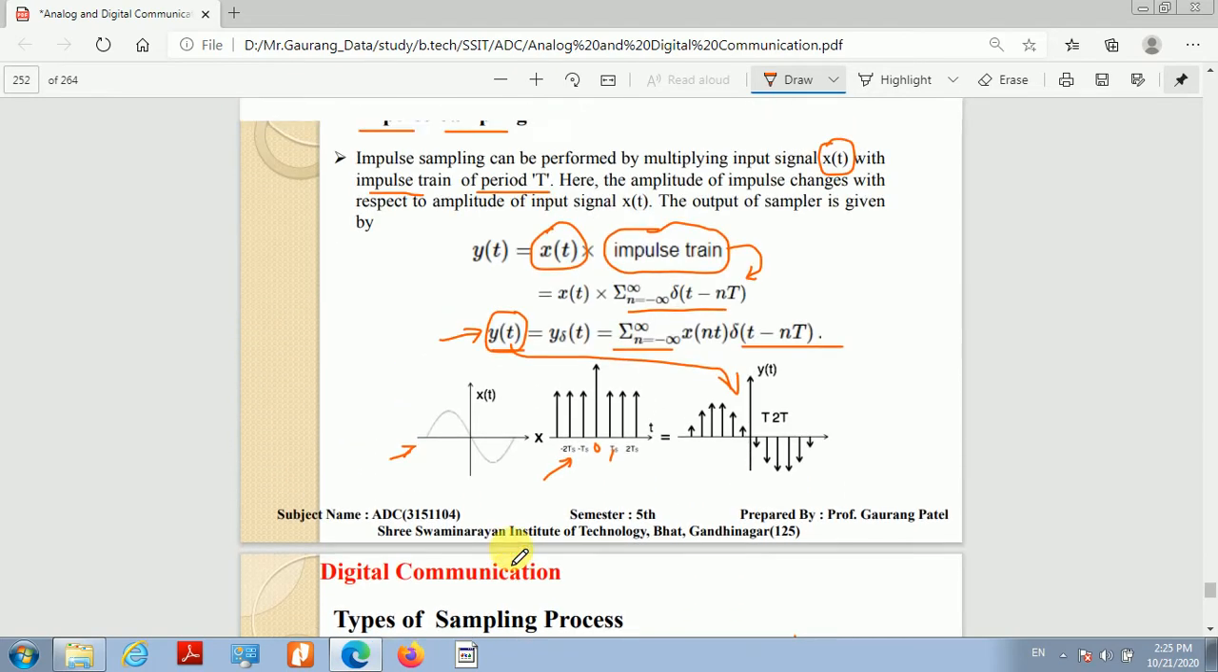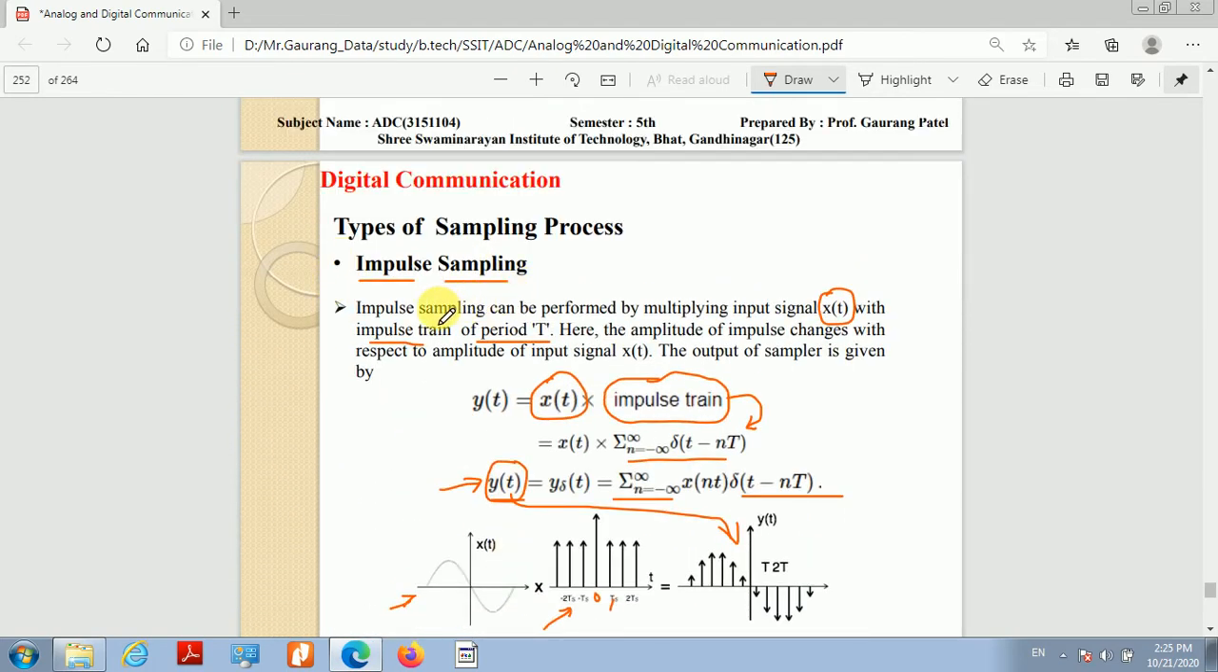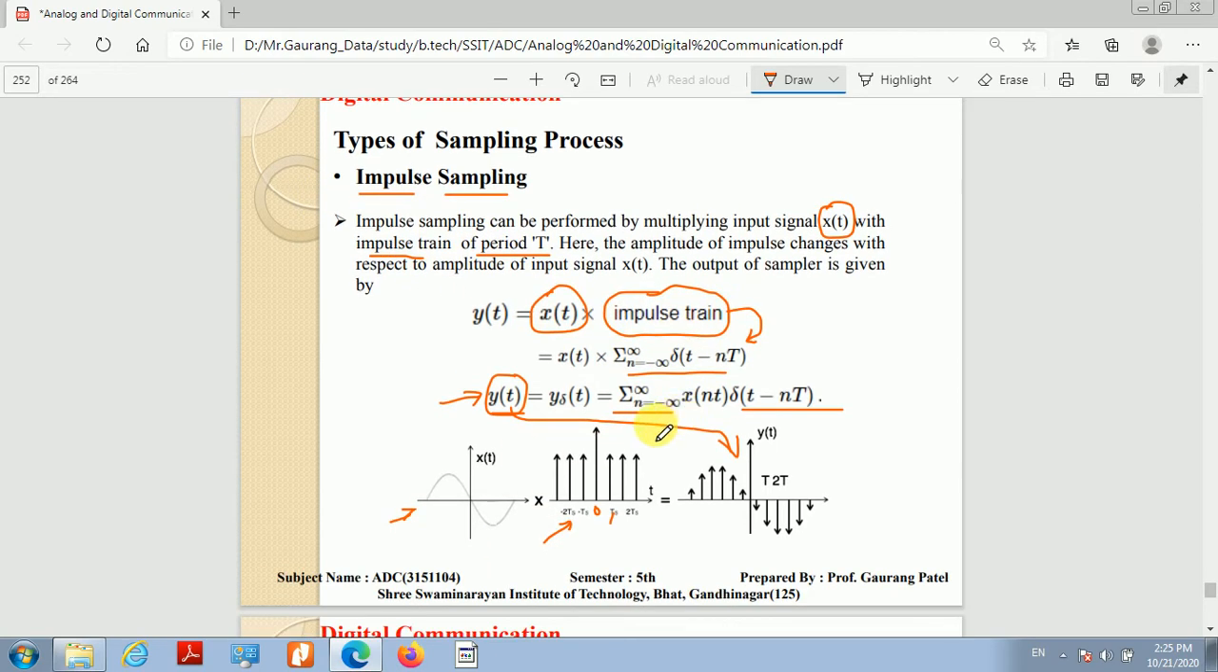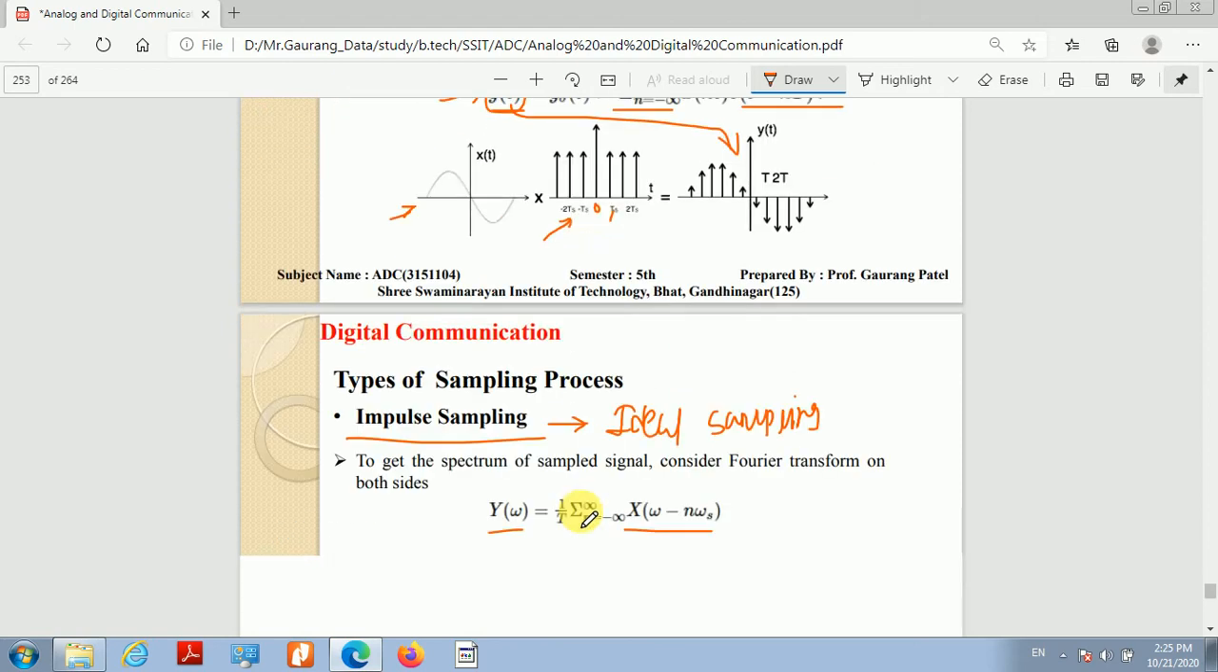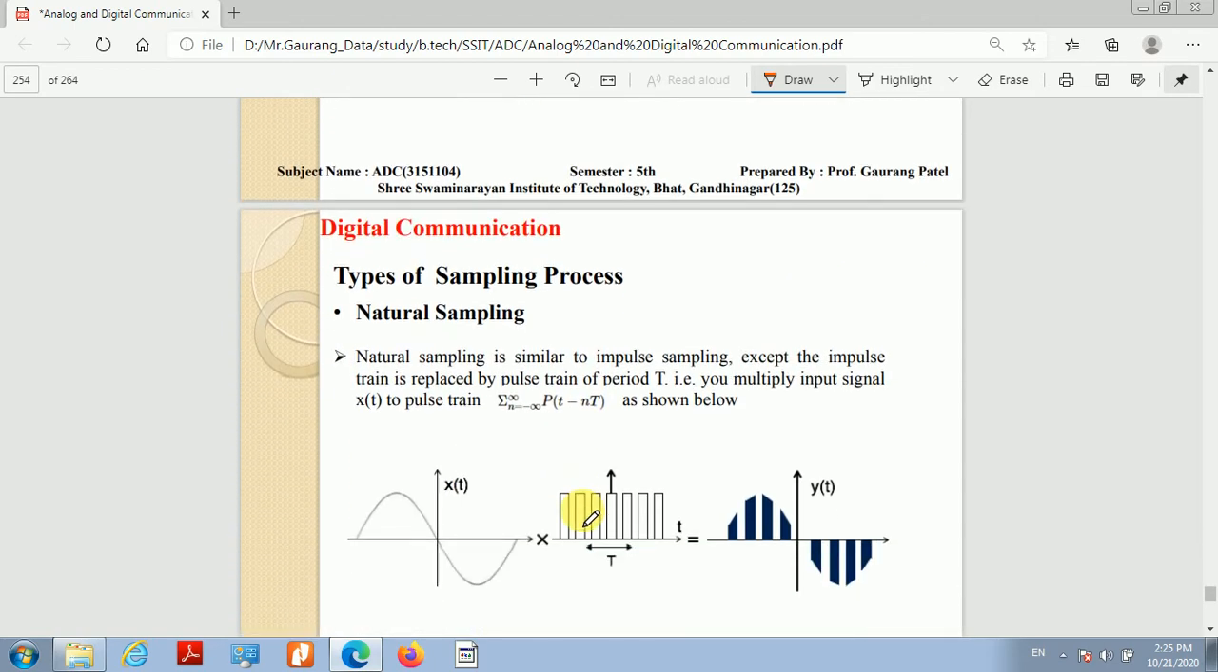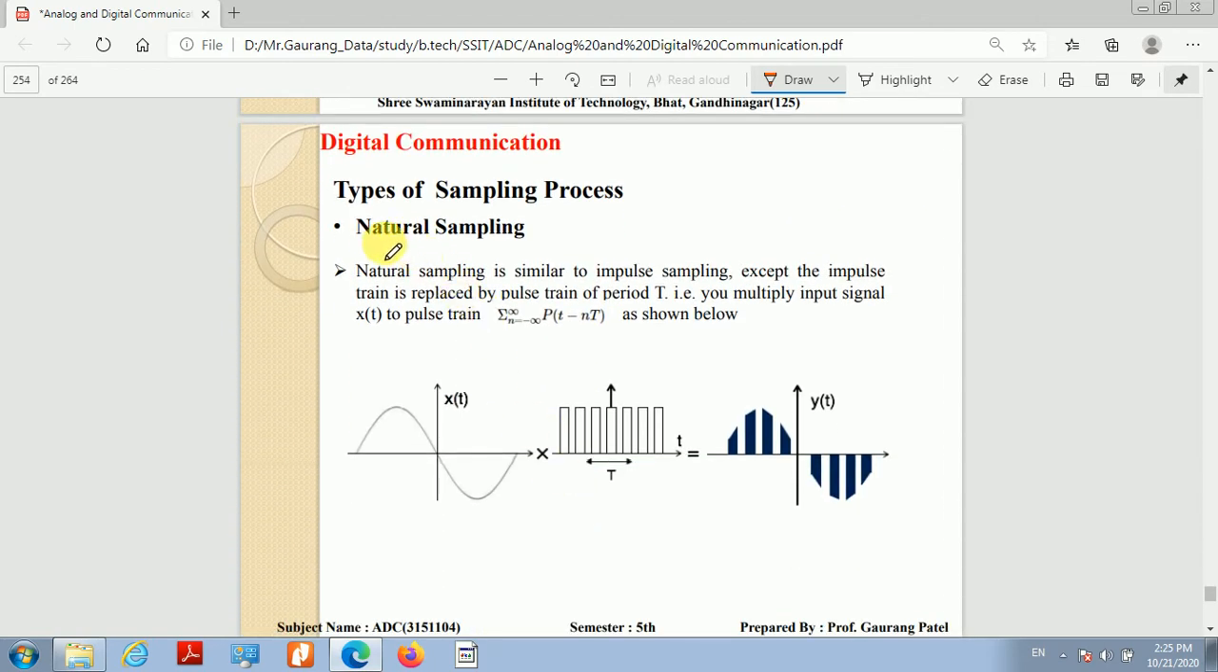Clear है? So impulse sampling में कुछ नहीं है, सिर्फ हमें याद रखना है कि हमारा ओरिजिनल सिग्नल को हमें impulse train के साथ मल्टीप्लाई करना है, and in this process the amplitude of impulse will be changed according to original signal x of t. Okay, now next type of sampling is natural sampling.